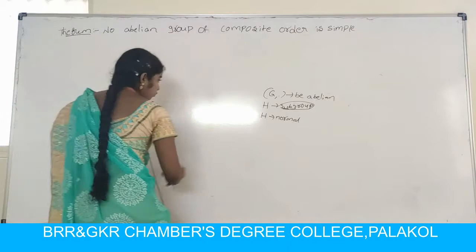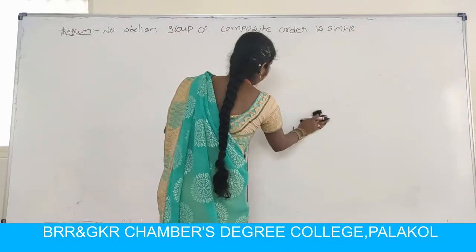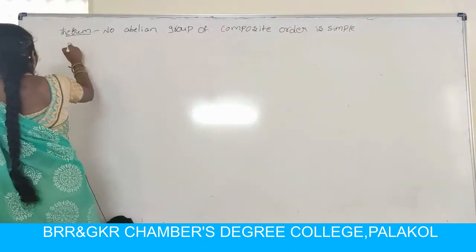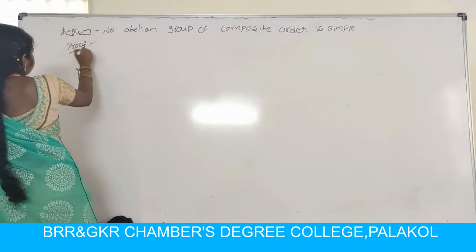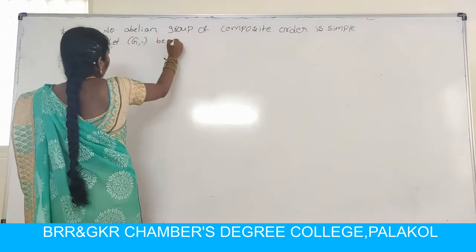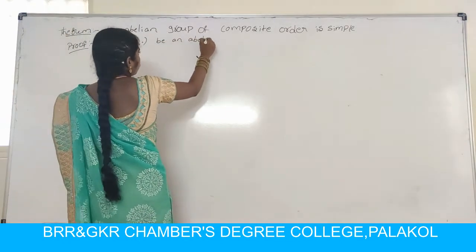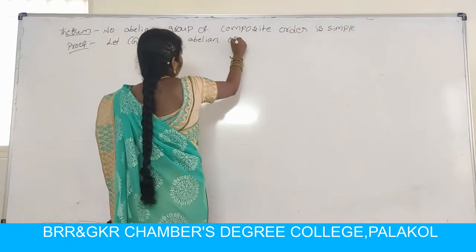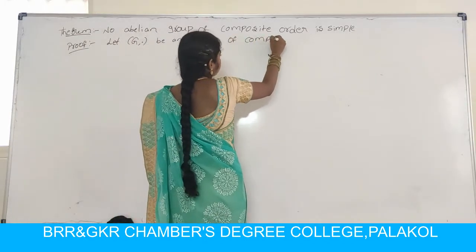So write down the proof. Let Z, dot, be an abelian group of composite order.